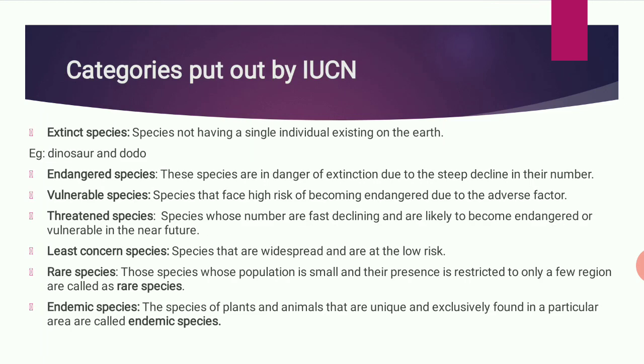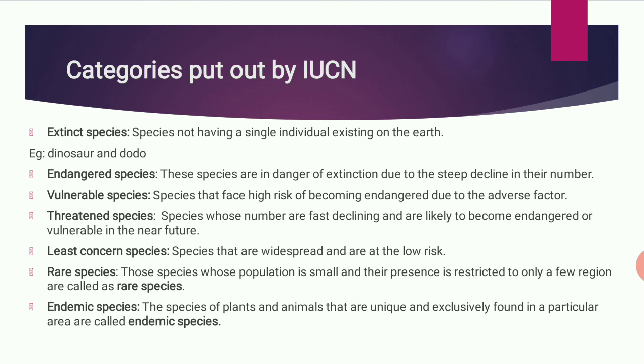Now, the categories given by IUCN. Extinct species: the species not having a single individual existing on the earth. These are animals which have completely died, they don't exist in nature, for example the dinosaur or dodo. Next, endangered species. These species are in danger of extinction due to the steep decline in their number. They are at the ending stage, and they can become extinct.